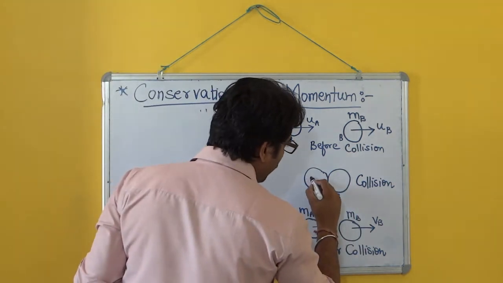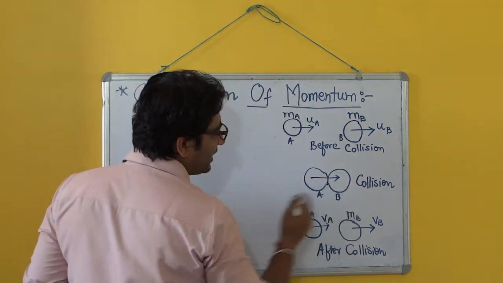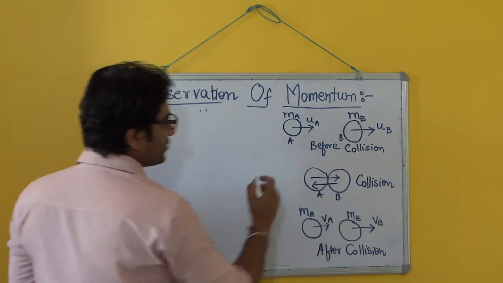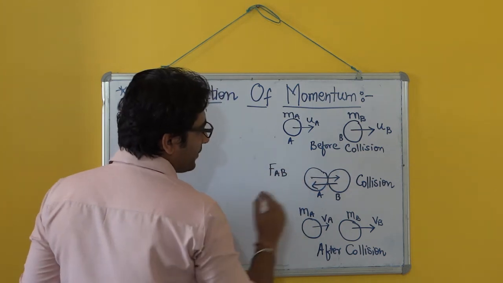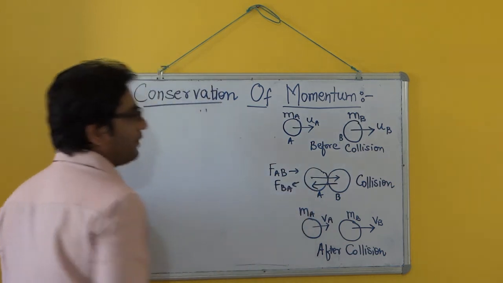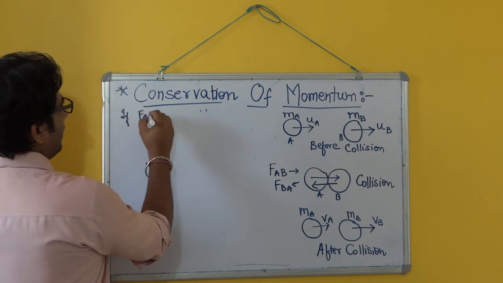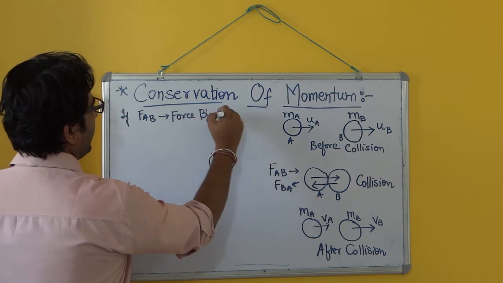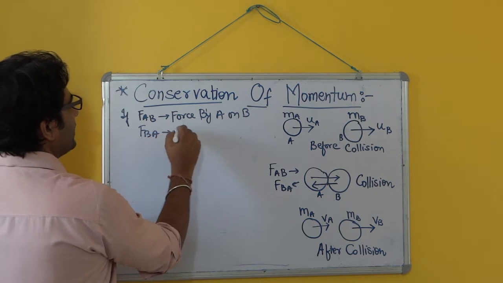There will be a force applied by A on B, and similarly a force applied by B on A. Let us say the force applied by A on B is FAB and the force applied by B on A is FBA.